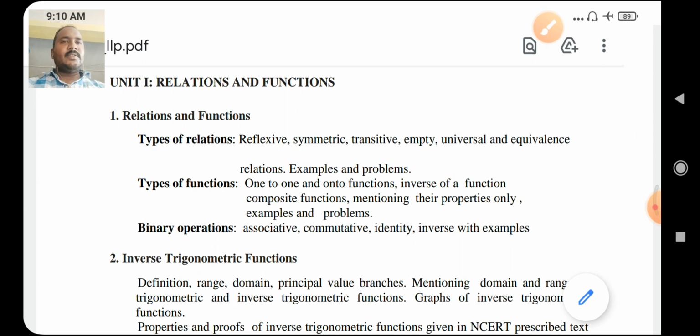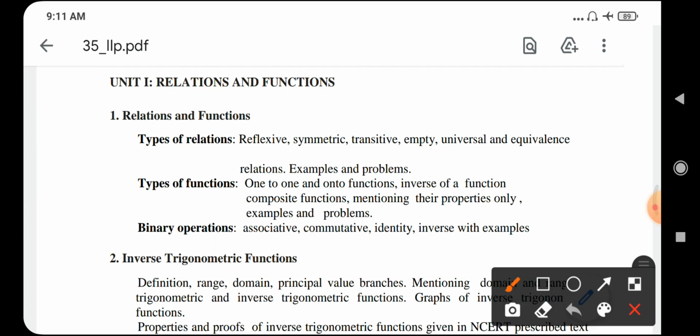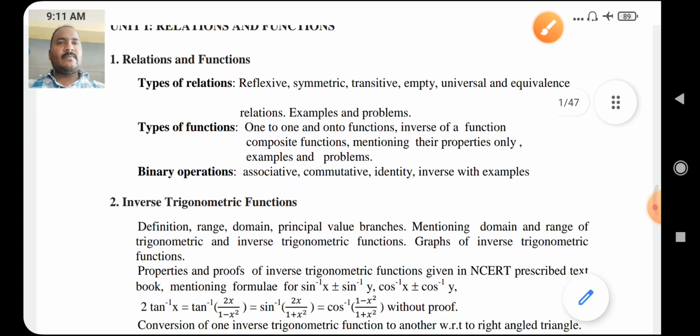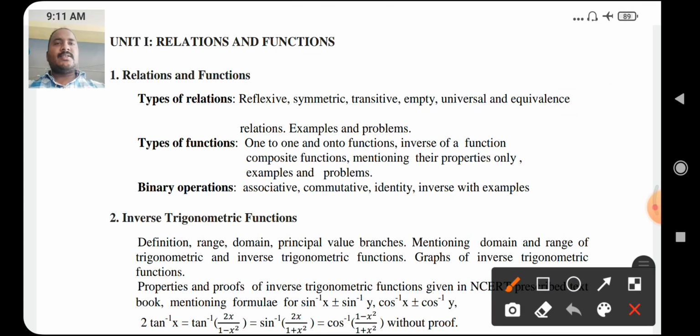Now, we will discuss the second PUC mathematics syllabus. In your syllabus, there are a total of 6 units. The first unit is relations and functions. In this unit, the first chapter is relations and functions.